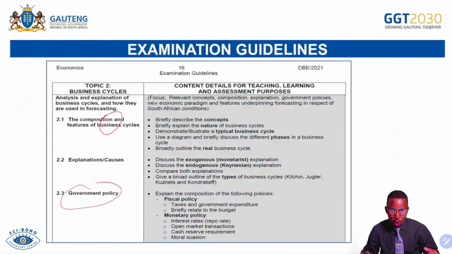Also, you must be able to explain how the cash reserve requirement or reserve requirement ratio is used to deal with the economy, either at the upswing or downswing, or at the peak or trough, or when it's overheating, or when the economy is underperforming. So remember, cash reserve refers to the ratio of revenue that commercial banks must hold on to. They must not dispose of it into circulation, to prevent a high level of money supply, and also to safeguard against future uncertainty that can occur in the banking sector in South Africa.